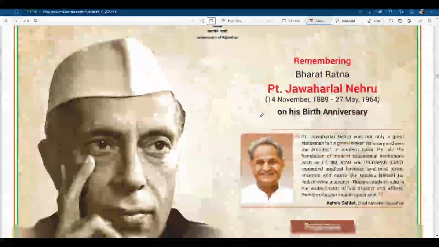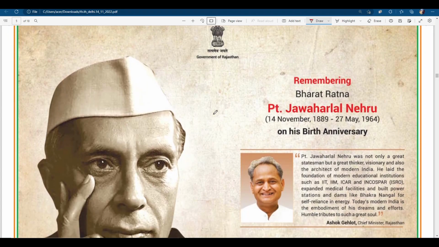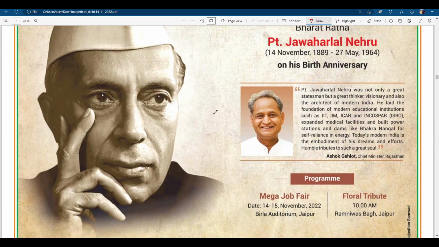Next, as you already know, it is Children's Day. So you can read about Jawaharlal Nehru and his contribution to India's freedom struggle. You can note down some ideologies. What was the difference in ideology between Jawaharlal Nehru and Mahatma Gandhi?